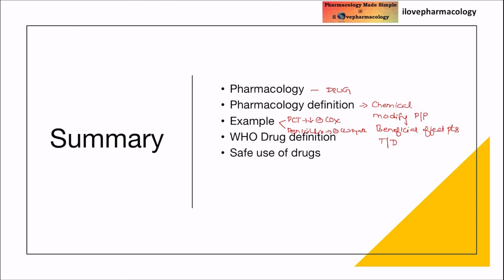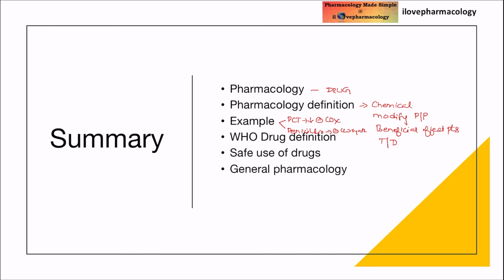The safe use of drugs can be done only if you know things like the mechanism of action, pharmacokinetic parameters, dose of the drug, route of administration of the drug, etc. And the mechanism of action, toxicity and drug interaction profile have to be known before prescribing any drug so that you can use the drug in a safer manner.